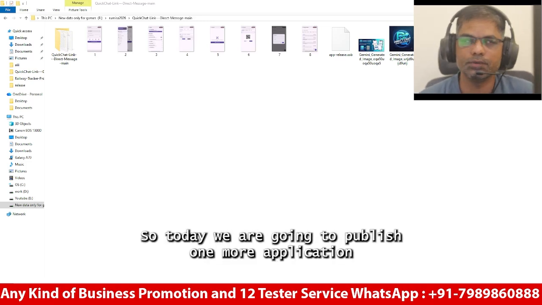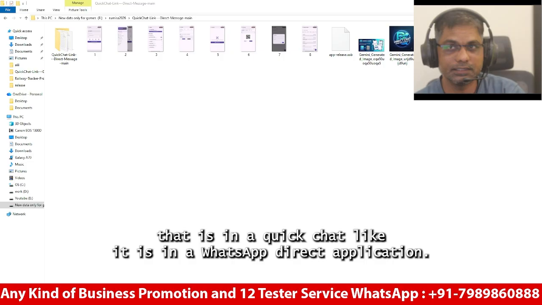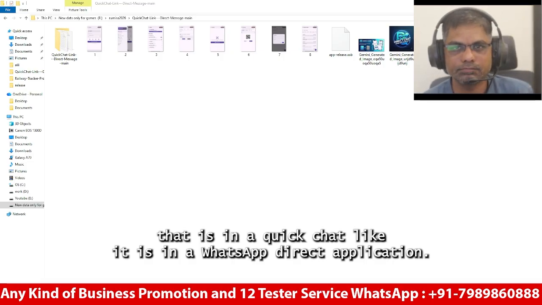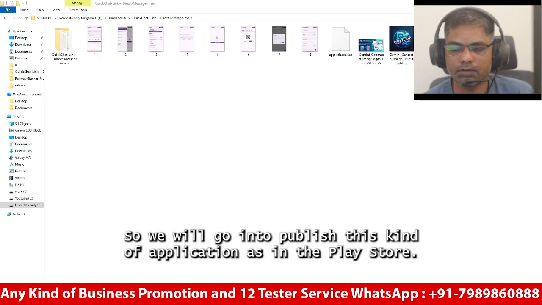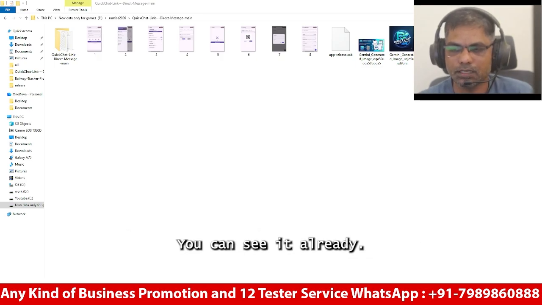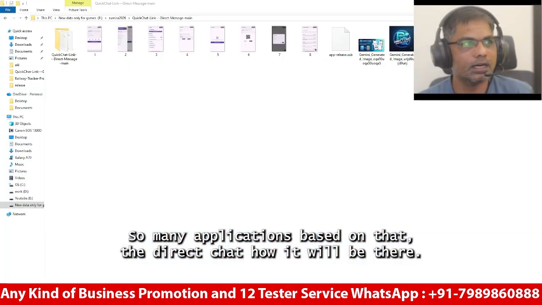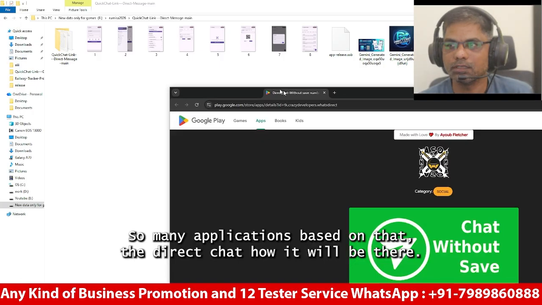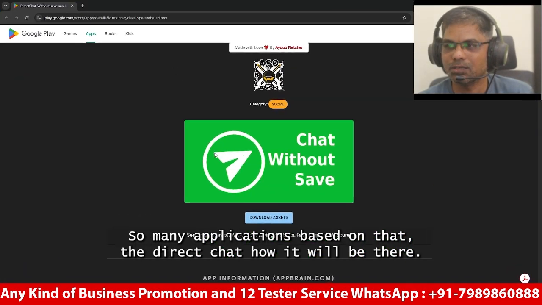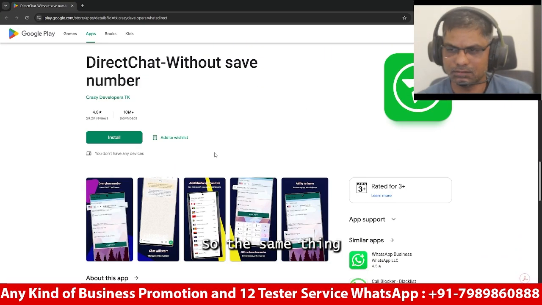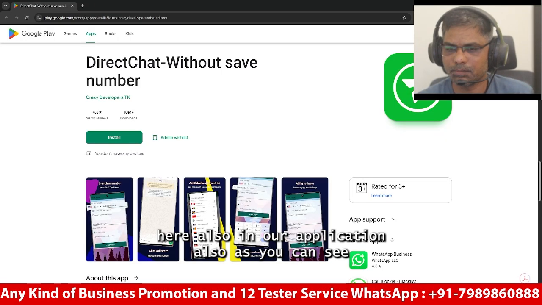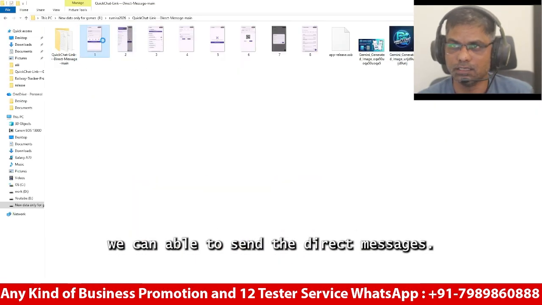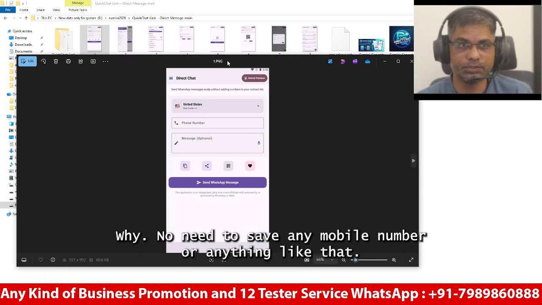So today we are going to publish one more application, a quick chat application like a WhatsApp direct application. You can see in the Play Store that there are already many applications based on direct chat. The same thing is in our application also: we can send direct messages without needing to save any mobile number.